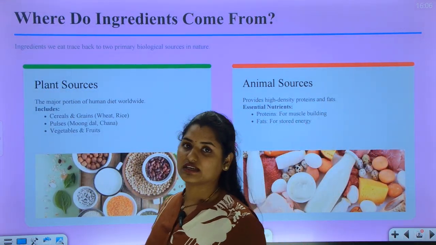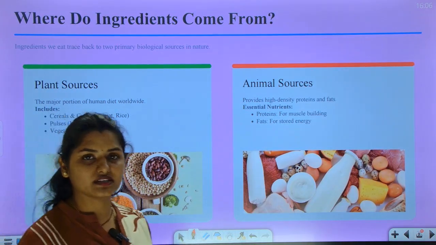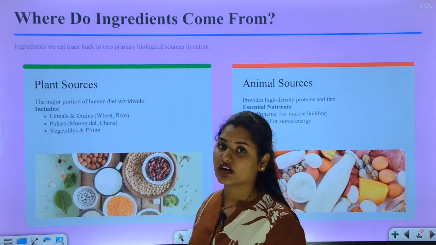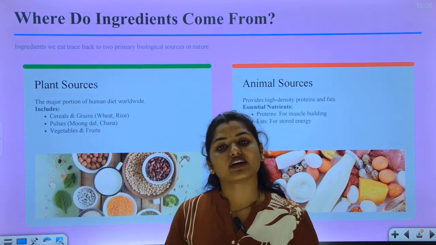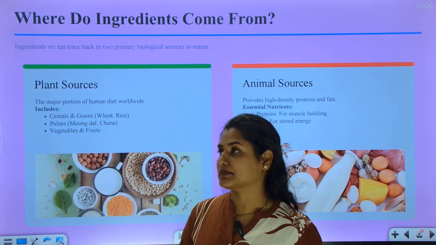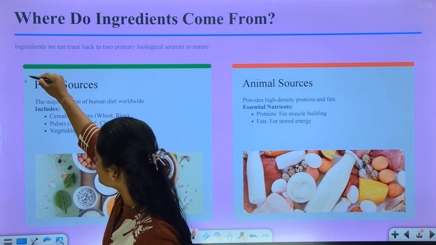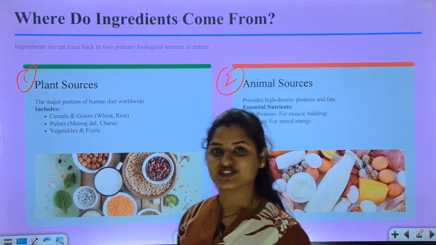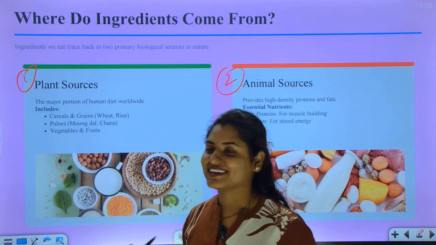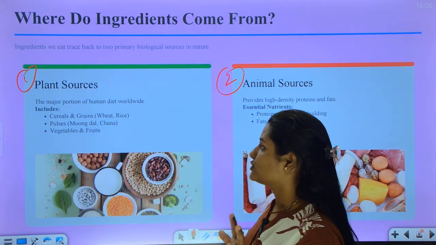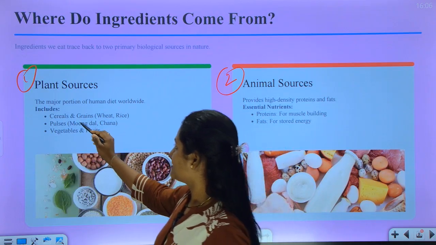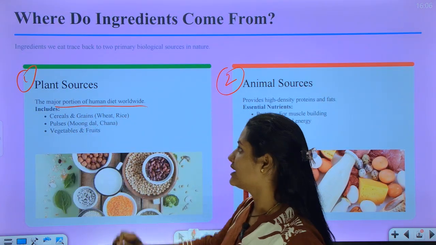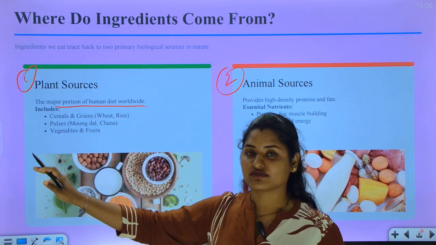Next, where do these ingredients come from? Ingredients are there, but from where are we getting them? Here there are two biological sources: one is plant source and the other is animal source. From these two sources we will get ingredients. The first one is plant source. This is the major portion of the human diet. Plant sources are the major portion of the human diet, and these ingredients come from plants.